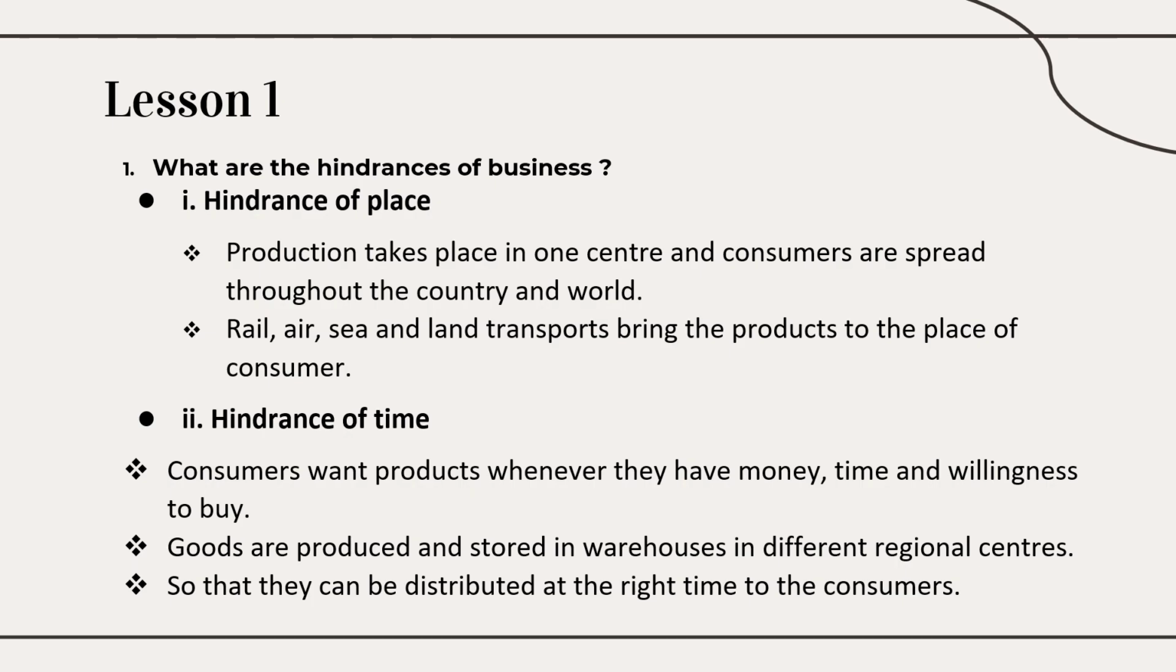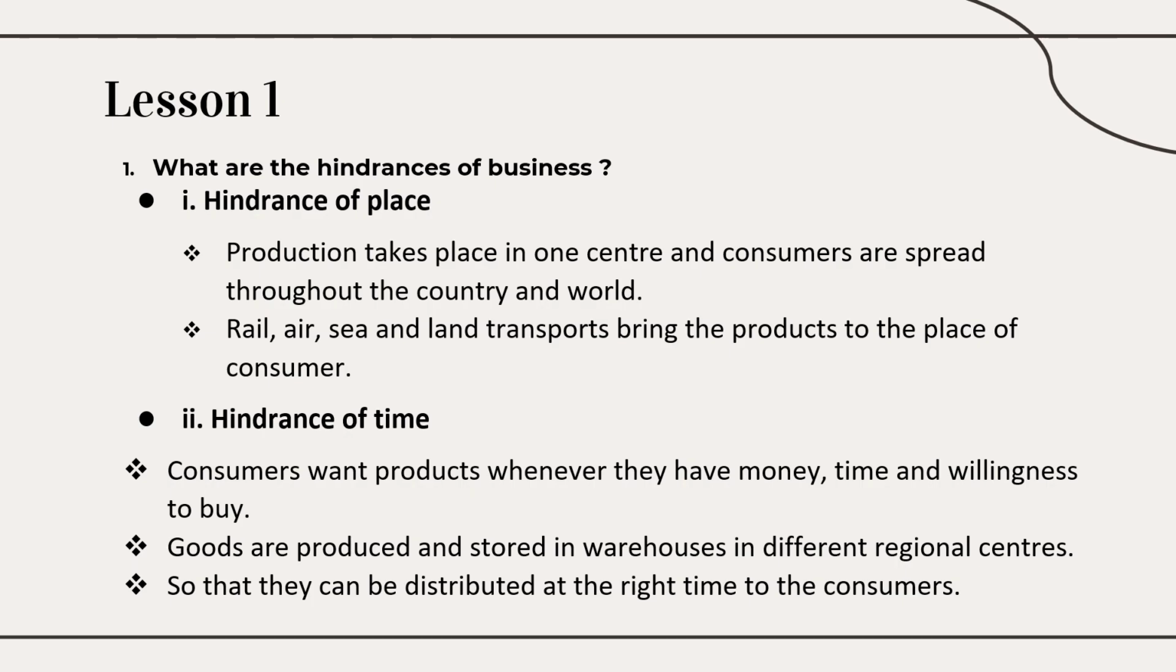Here I have taken hindrance of place. Here, production takes place in one center and consumers are spread throughout the country and world. Here the key word is "here." Production is taking place at one center, but the consumers are spread all over the world. How to take the goods to the consumers? So place is the difficulty, the hindrance.